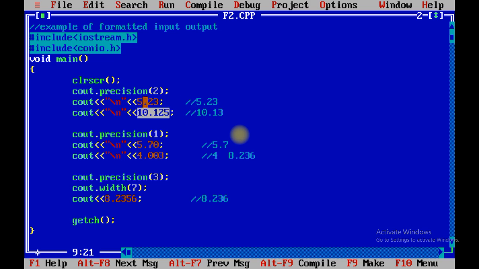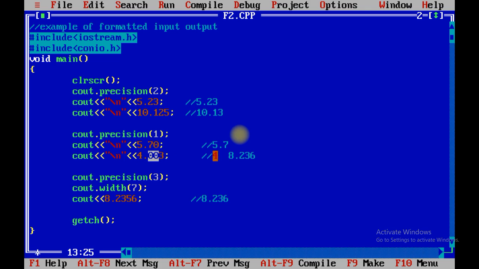Over here the third digit is 5 or more than 5, so it will automatically add one number in the previous number. So output would be 10.13 in this case. Next precision we have set, that is 1. So over here it will print 5.7. In this case after point we are having 0.